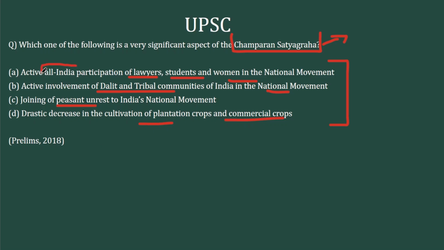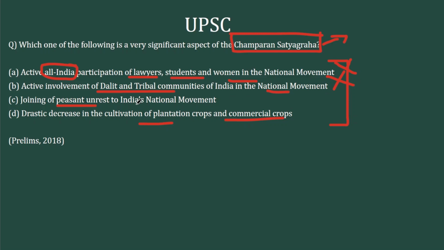Active all India participation. Now, was this an all India movement? Gandhi's first all India movement was post the Rowlatt Act in 1919, and it was the non-cooperation movement. That took place in the 1919 to 1921 period. Champaran Satyagraha predates that. So this option is straight away wrong. The second, Dalit and tribal communities. Now, Champaran Satyagraha doesn't have anything to do with the Dalits or the tribal communities. Gandhi's constructive program for the upliftment of Dalits took place after the 1920s. So this option is also wrong.